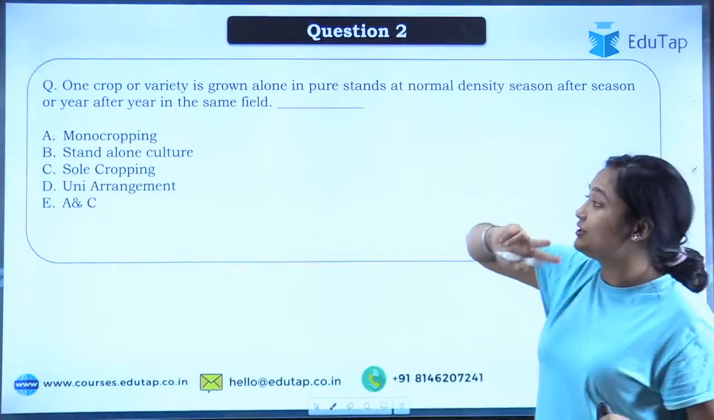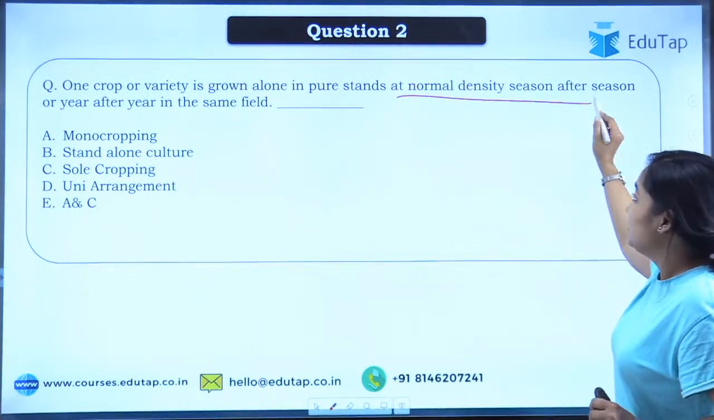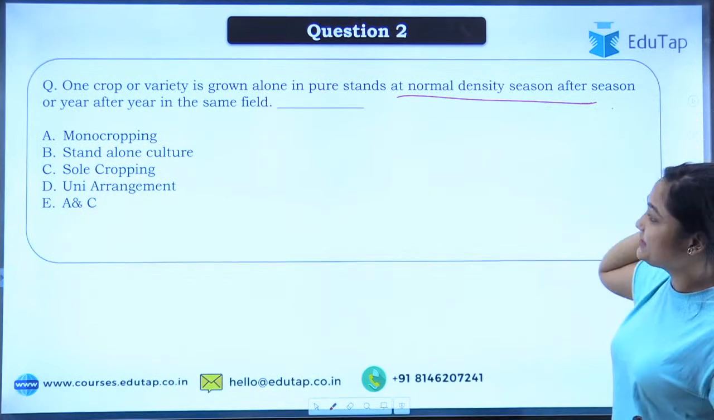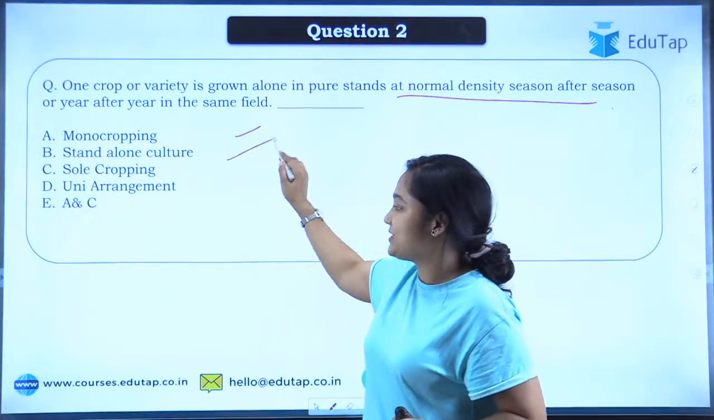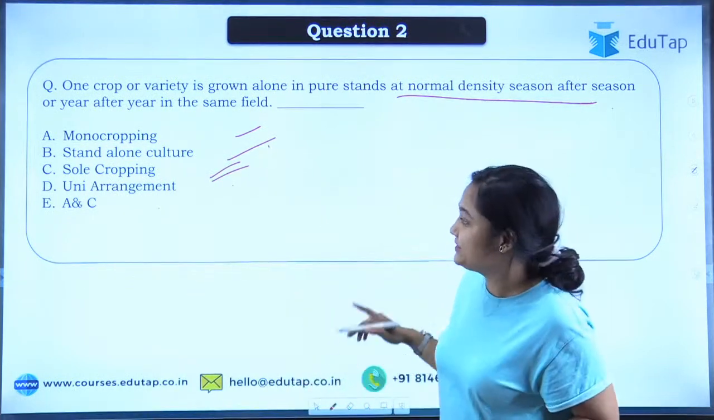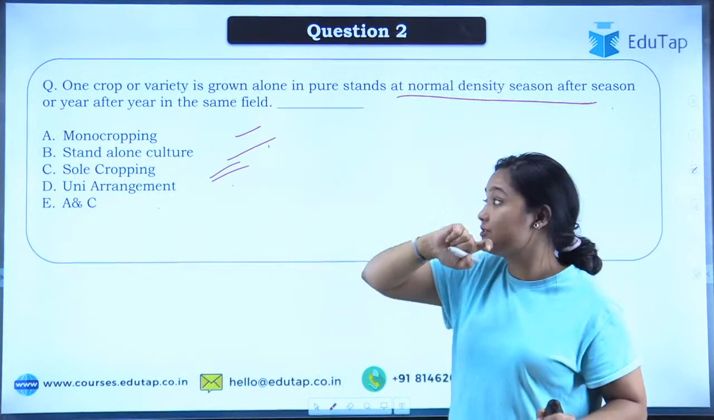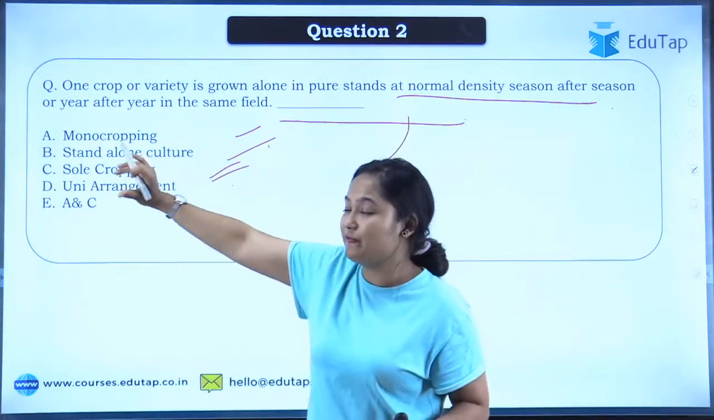So moving to question 2: one crop or variety is grown alone in a pure stand at normal density season after season or year after year in the same field, that will be known as monocropping, standalone culture, sole cropping, uni arrangement, or both A and C, that is sole cropping and monocropping. So you will have to tell which of the following options this definition fits.